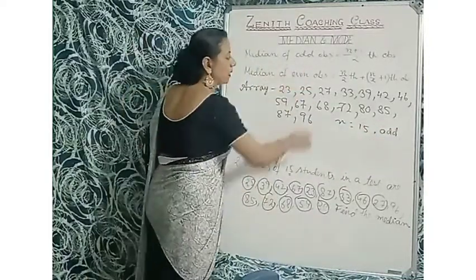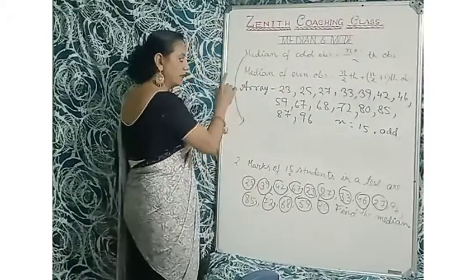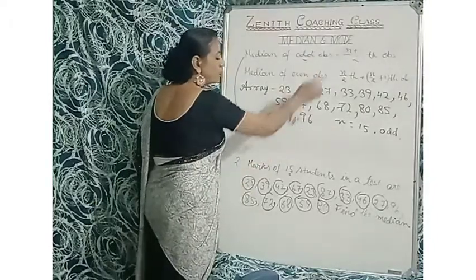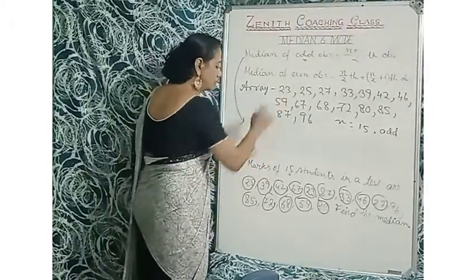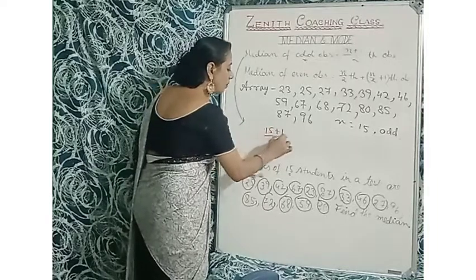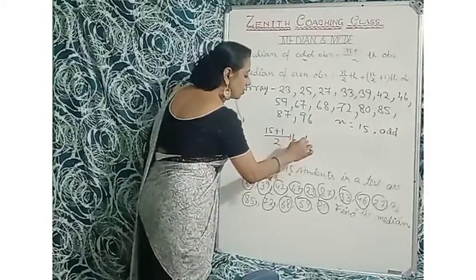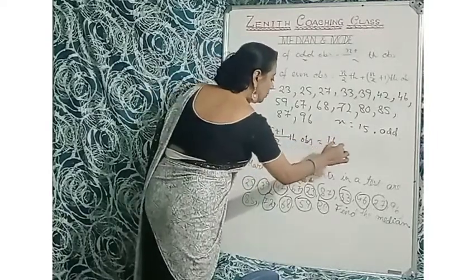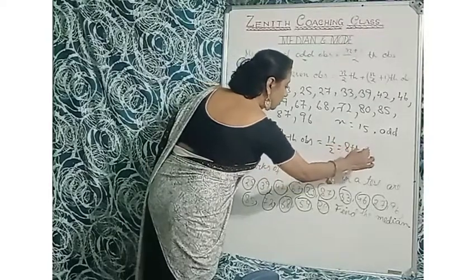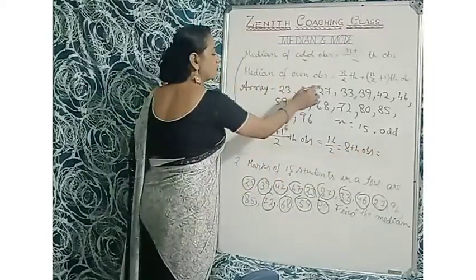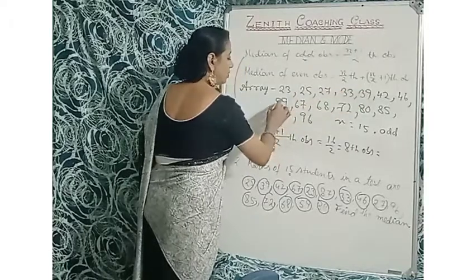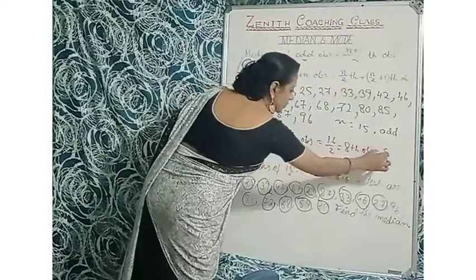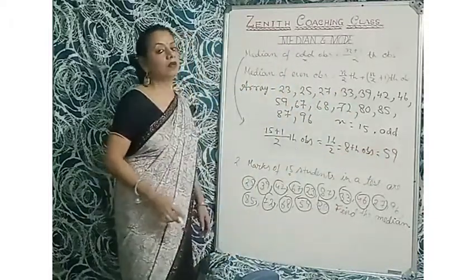So the median is the (n plus 1) by 2-th observation. I'm not writing it here; you will write it: in case of odd, median of 15 observations, n means 15. So (15 plus 1) by 2-th observation. 15 plus 1 is 16, by 2, that is the 8th observation. So the 8th observation is 1, 2, 3, 4, 5, 6, 7, 8. So the 8th observation is 59. So the median here is 59.